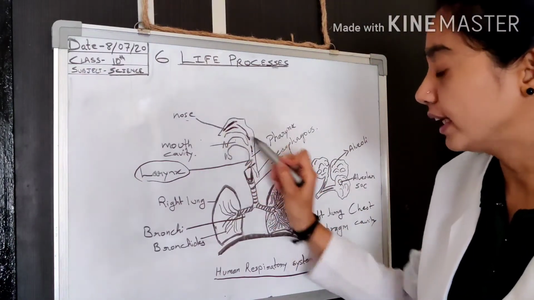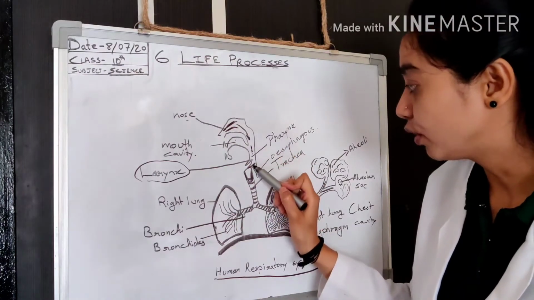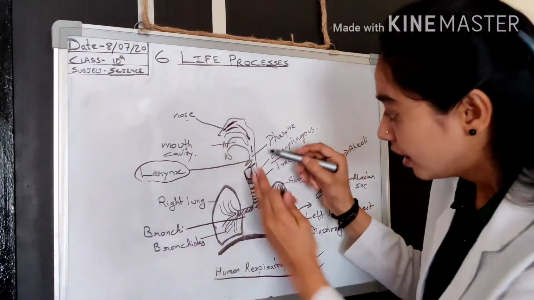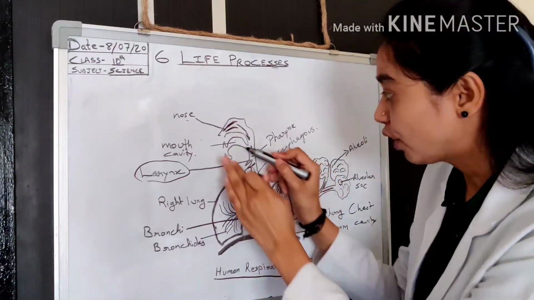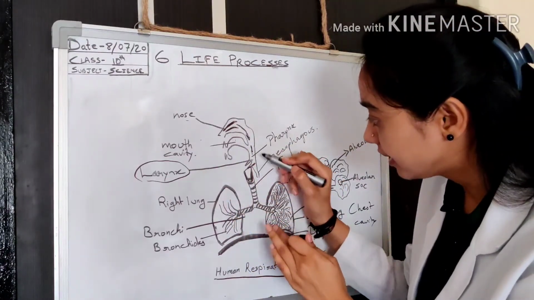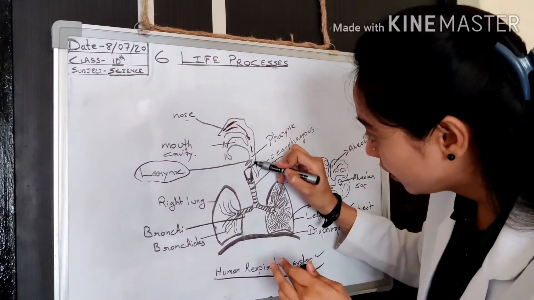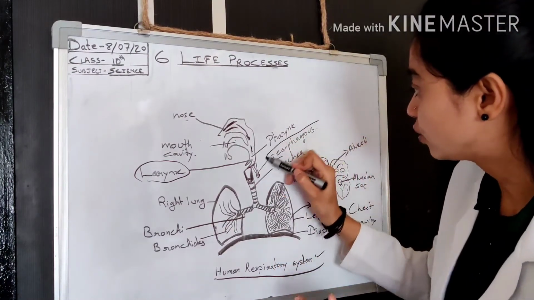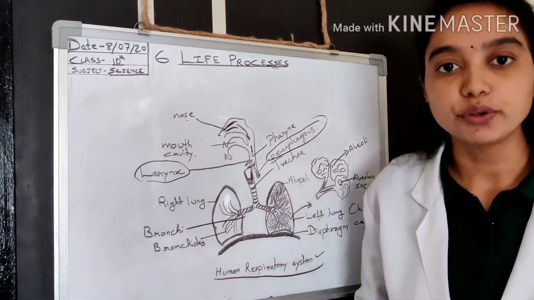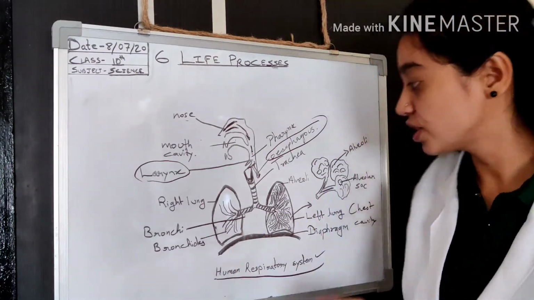When you take food inside, the epiglottis covers the respiratory tract, and your food goes to this region, which continues to the esophagus. I have told you about the esophagus in the digestive system.